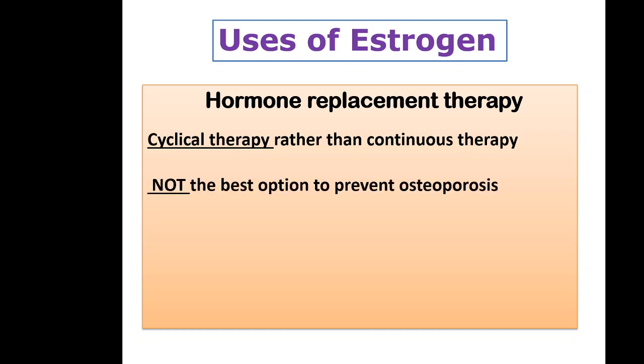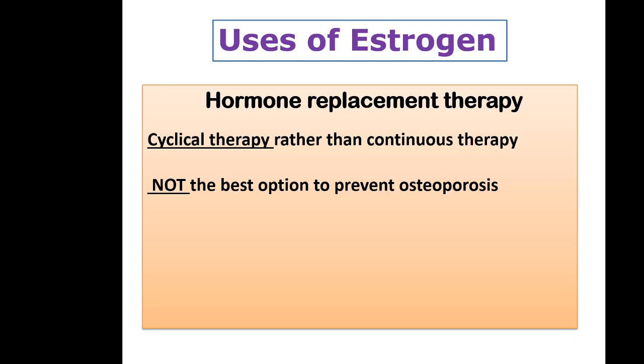Now, as we have seen, after menopause there is a risk of osteoporosis due to lack of estrogen. Chances of developing osteoporosis in menopausal women are higher. Earlier it was thought that HRT would prevent or treat osteoporosis, but various mega trials have proven that it is not the best option.